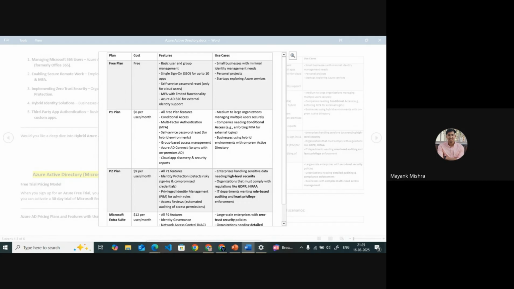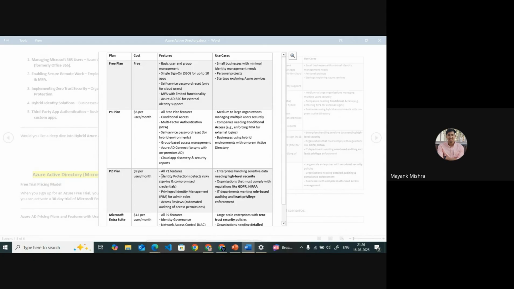Also, the P1 plan is $6 per user per month, and it helps you with conditional access. You will get all the access regarding multi-factor authentication. You can do all the same things as the basic features, plus two extra things like group-based access management, Azure AD Connect, and Cloud App Discovery and Security Reports. With the P2 plan, it gives more functionality.